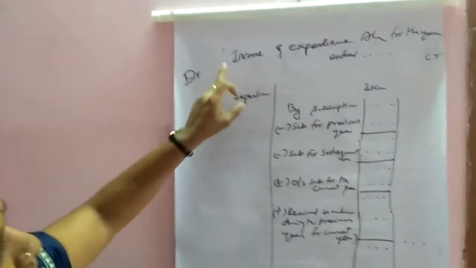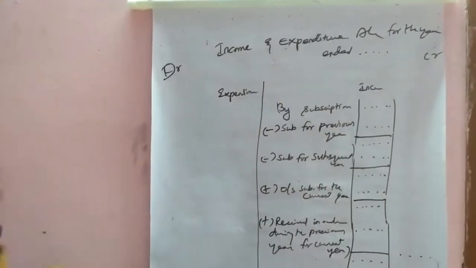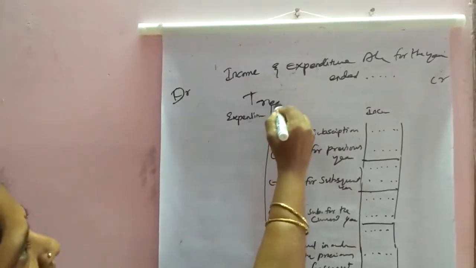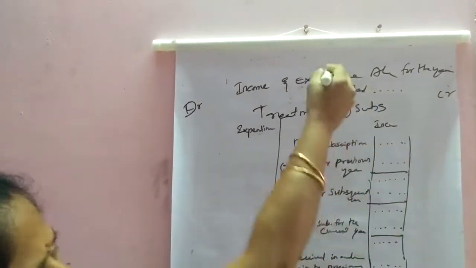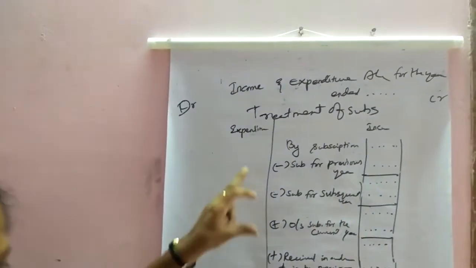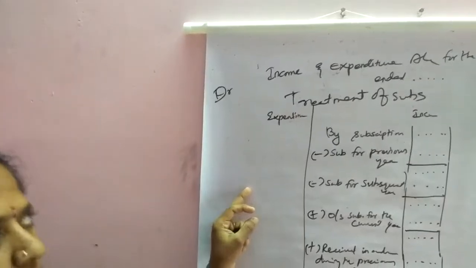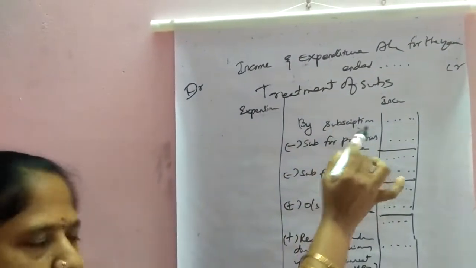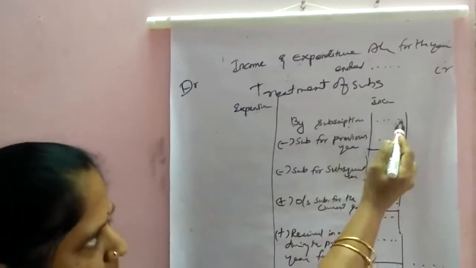So before we go to prepare the income and expenditure account, first we have to know the treatment of subscription in the income and expenditure account. First, there is a format. We first know the treatment of subscription. If the subscription amount is given in the sum, first we enter the subscription amount.